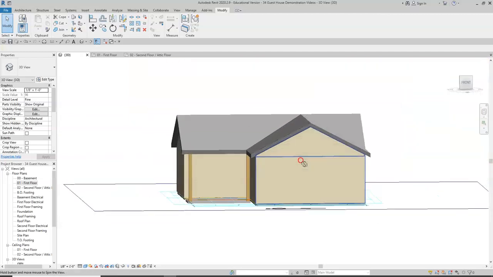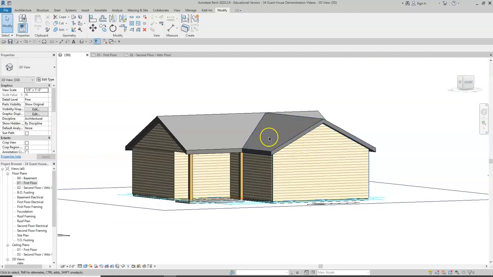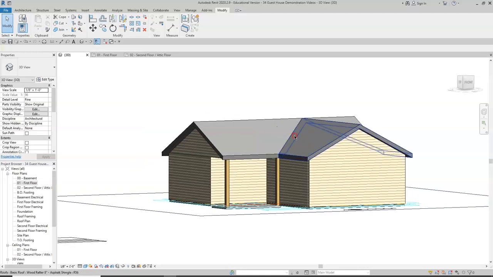So check Canvas, check for the information needed, and make sure you submit exactly what's requested, and then you can move on to the interior walls video, which is next.